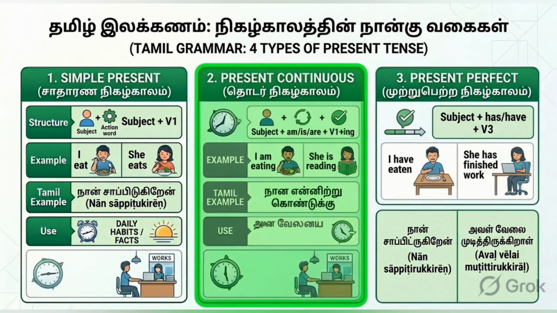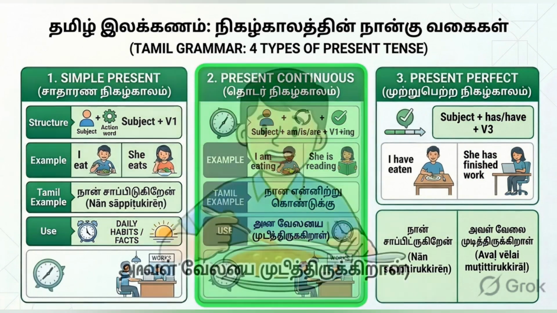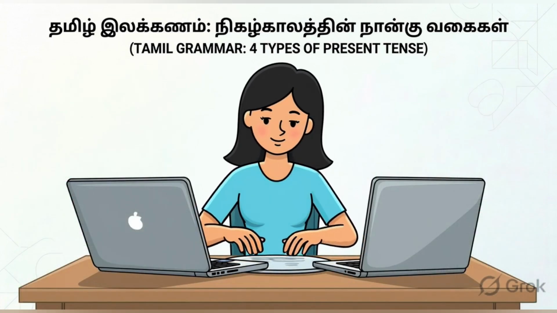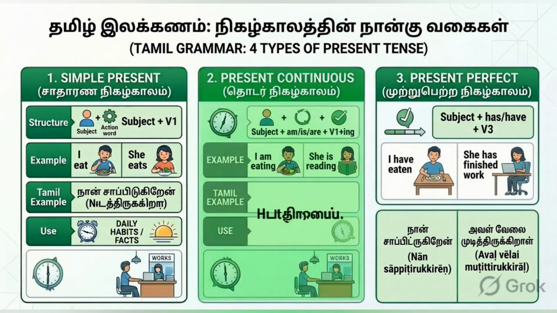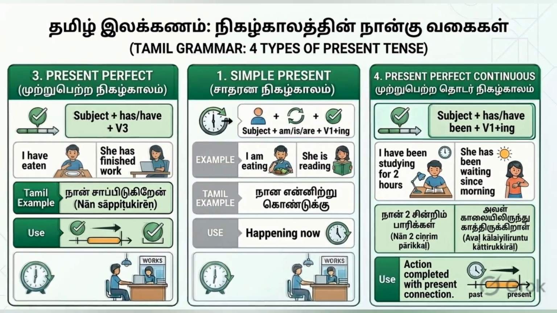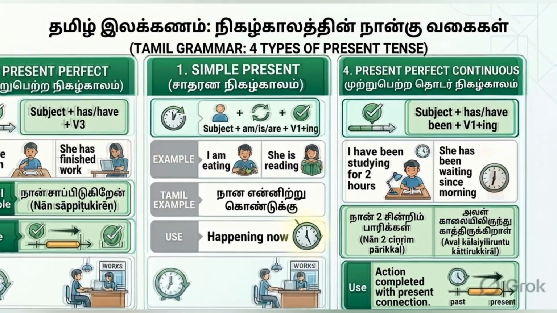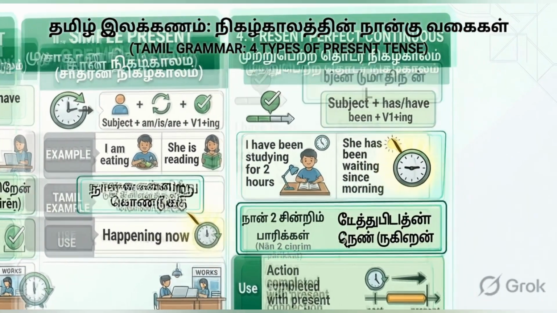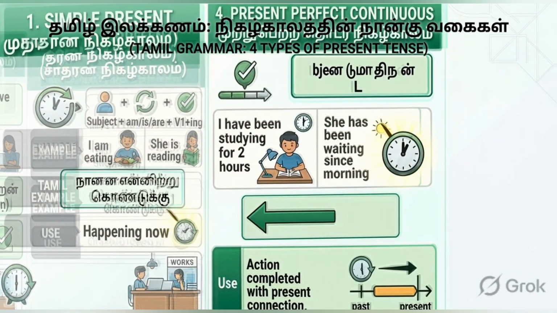The present perfect tense describes an action that happened in the past but is relevant now. For example, I have eaten and she has finished work. The present perfect continuous tense indicates an action that started in the past and is continuing in the present. The structure is subject plus has or have been plus the verb with ing.